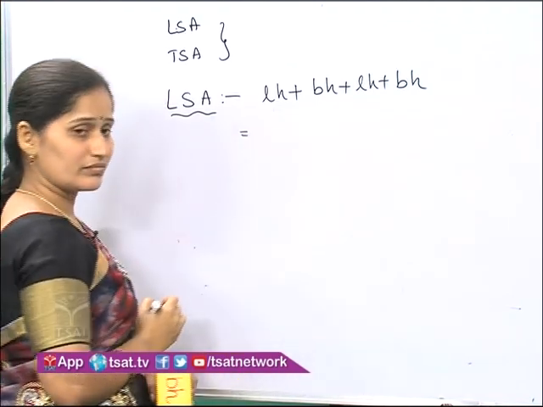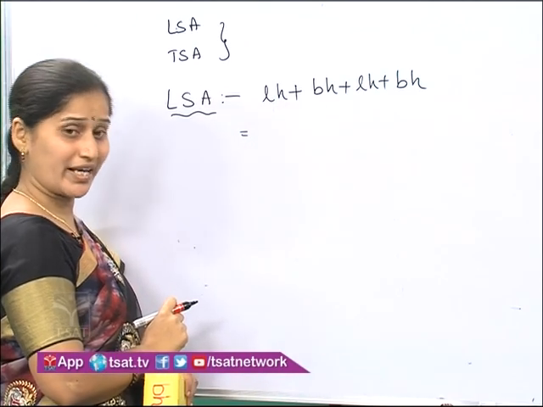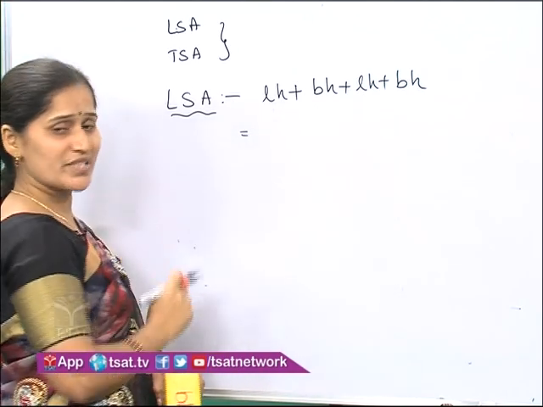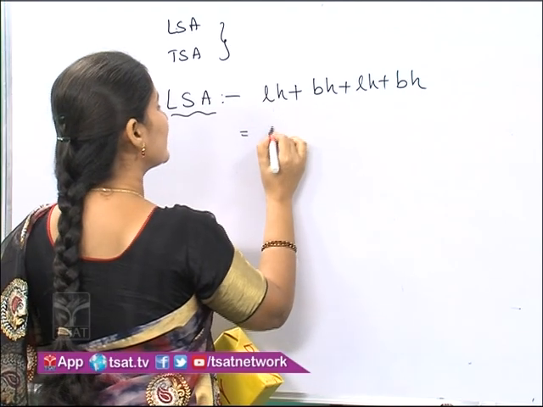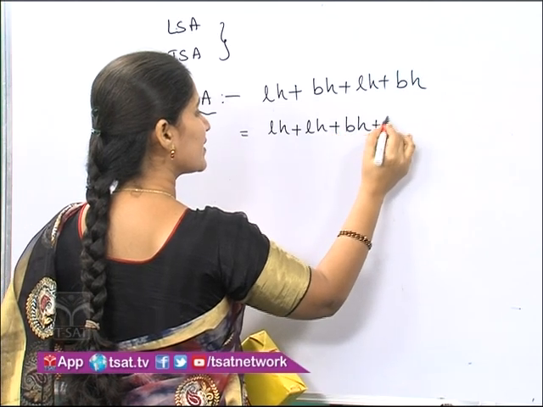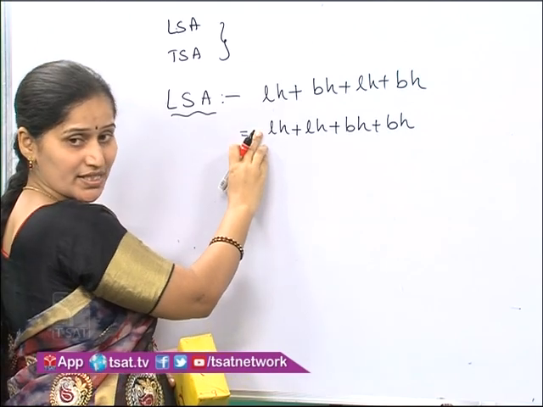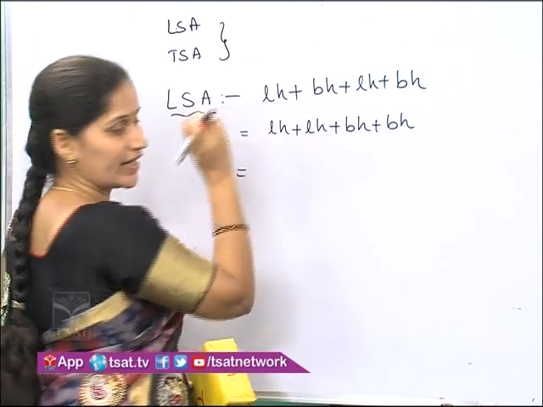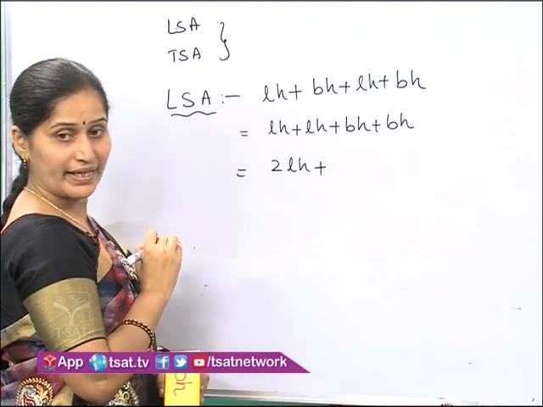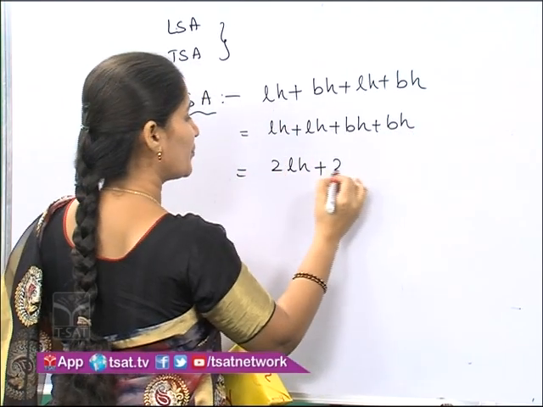Now, can I add these two directly? No. Why? These two are unlike terms. What are like terms here? Yes, LH plus LH, BH plus BH. Coefficients are 1, right? So 1 LH plus 1 LH is 2 LH, again 1 BH plus 1 BH is 2 BH.